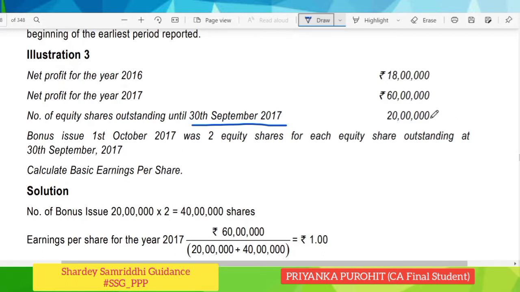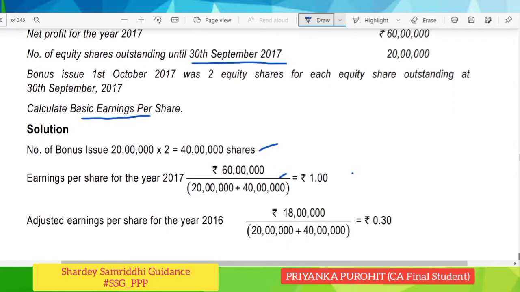So 2 equity shares for each equity share, that is for 20 lakh shares as on 30th September 2017. So the number of bonus shares issued would be 40 lakh shares, 20 lakhs into 2. We have to calculate the basic earning per share. The earning per share for 2017 would be 60 lakhs, the net profit, divided by the weighted average number, that is the revised number, 20 lakhs earlier and after bonus issue 40 lakh shares. So the EPS will be 1.